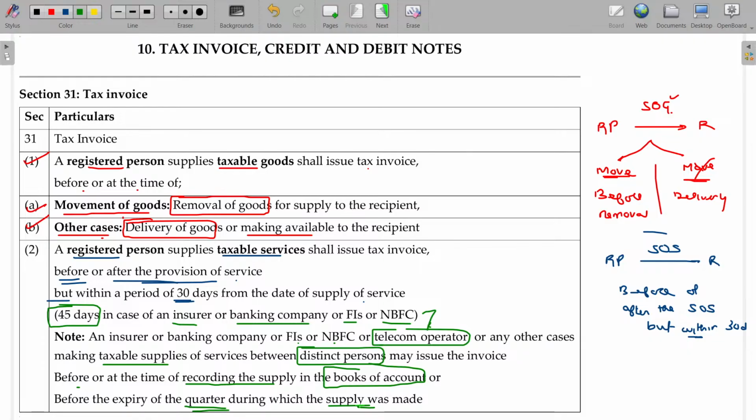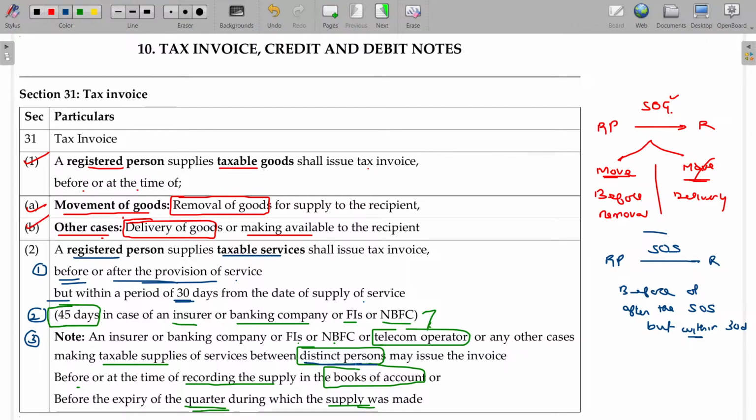If you render any services in January, before this quarter end, you have to issue the tax invoice, before the expiry of the quarter during which the supply was made. Is that clear? Three cases are there. Case number one, general. Case number two is for financial institution, banking company, NBFC, insurer. Case number three, distinct persons case. Clear?